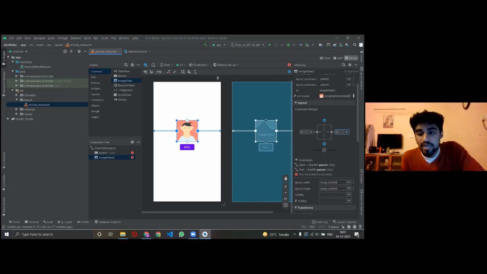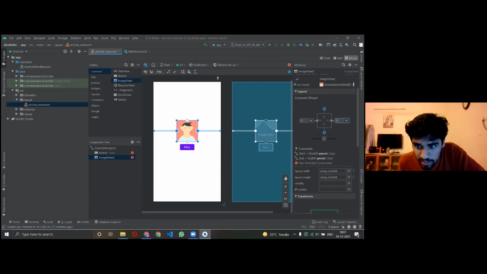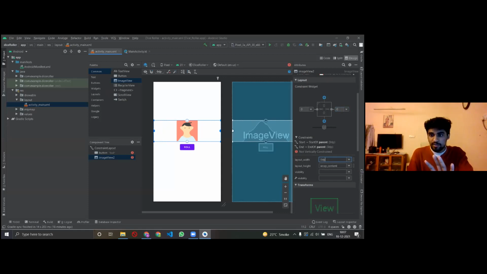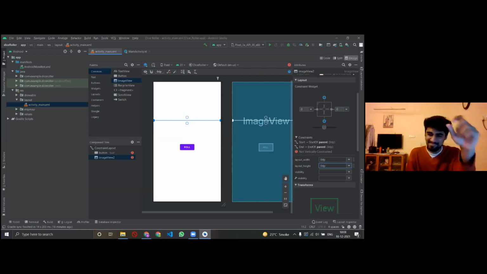So for that, in the layout section only, scroll down a little and you get 2 options, layout width and layout height. So enter the layout width as 200 dp. Oh no, sorry. There's a scroll button. When you click on it, it'll ask you 2 options, wrap content or 0 dp. So for now, let's select 0 dp, and then again it will ask you wrap content or 0 dp for the height. Select 0 dp. The image vanished.